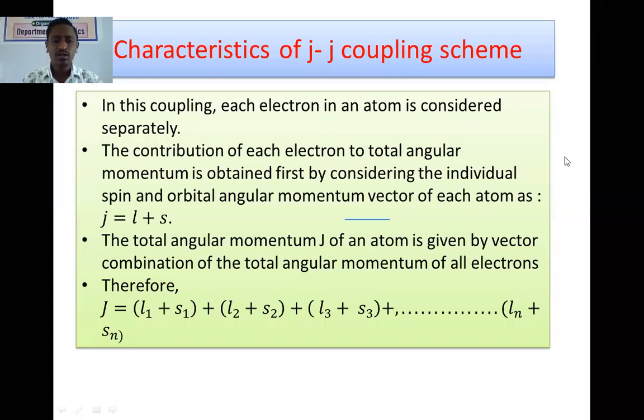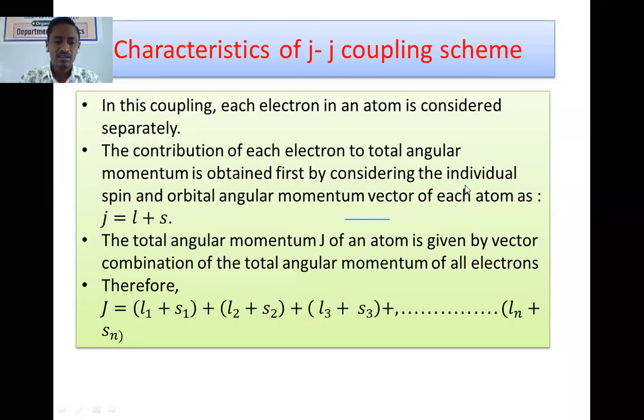Then the total angular momentum capital J of an atom is given by the vector combination of total angular momenta of all electrons. Therefore, the entire process can be written as capital J equal to (L1 plus S1) plus (L2 plus S2) plus (L3 plus S3) and so on, and each bracket describes a single electron.